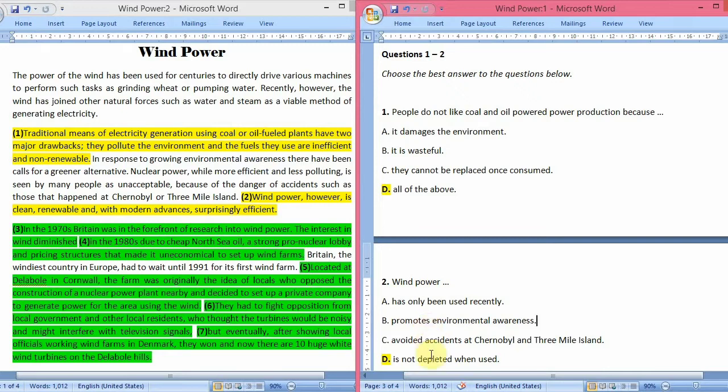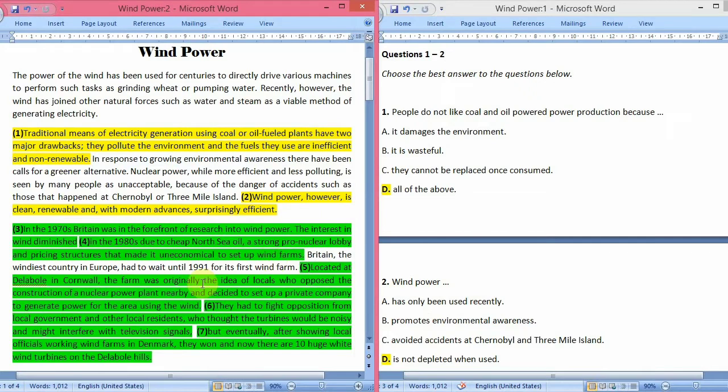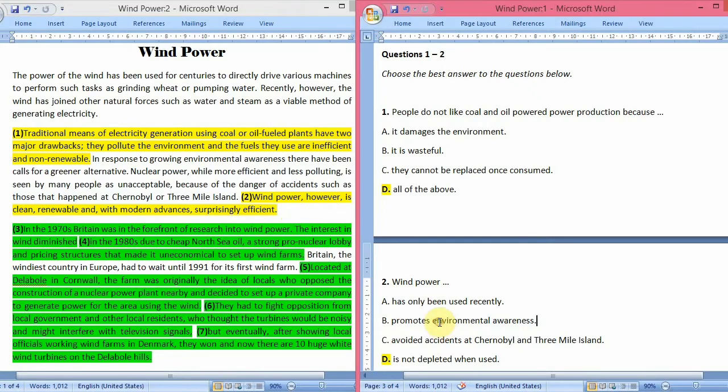And now let's see the third option. There they are saying that nuclear power, while more efficient and less polluting, is seen by many people as unacceptable because of the dangers of accidents, such as those that happened at Chernobyl or Three Mile Island. So they are associating those accidents with nuclear power.